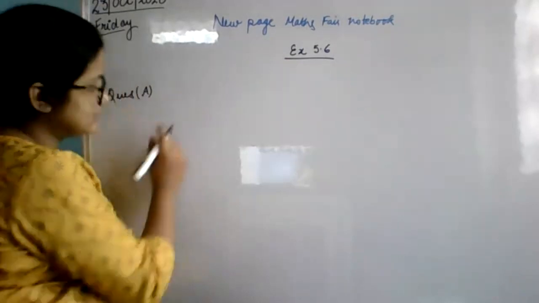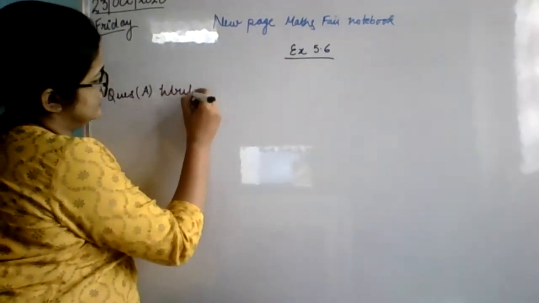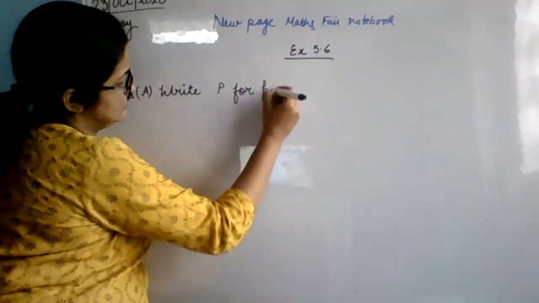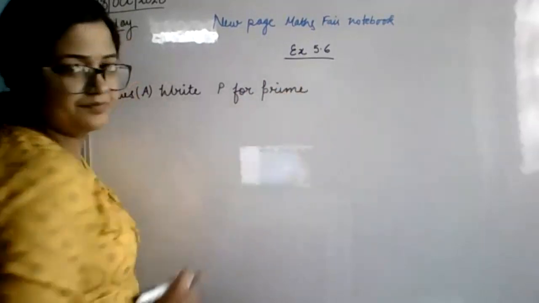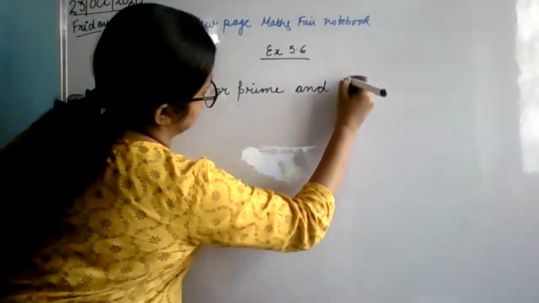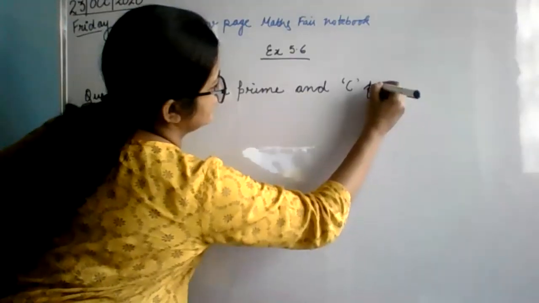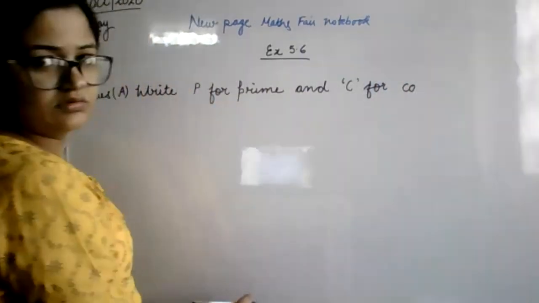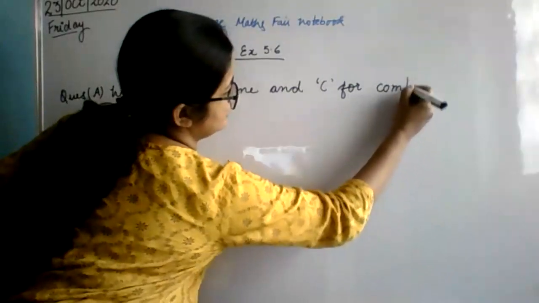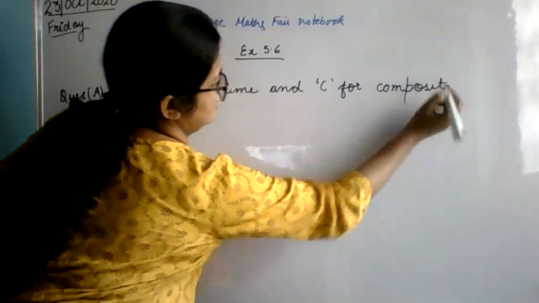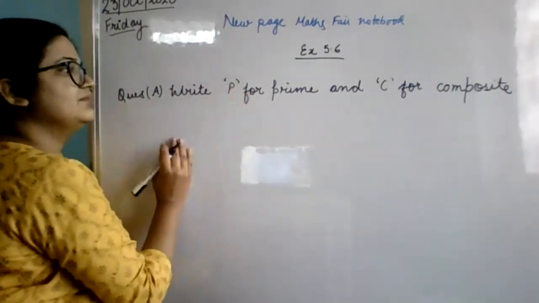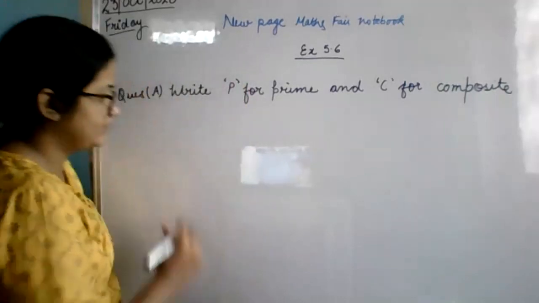Write question A as: write P for prime and C for composite. Obviously, this is a maths period. Write P for prime. P you have to put like this. P for prime and C for composite.